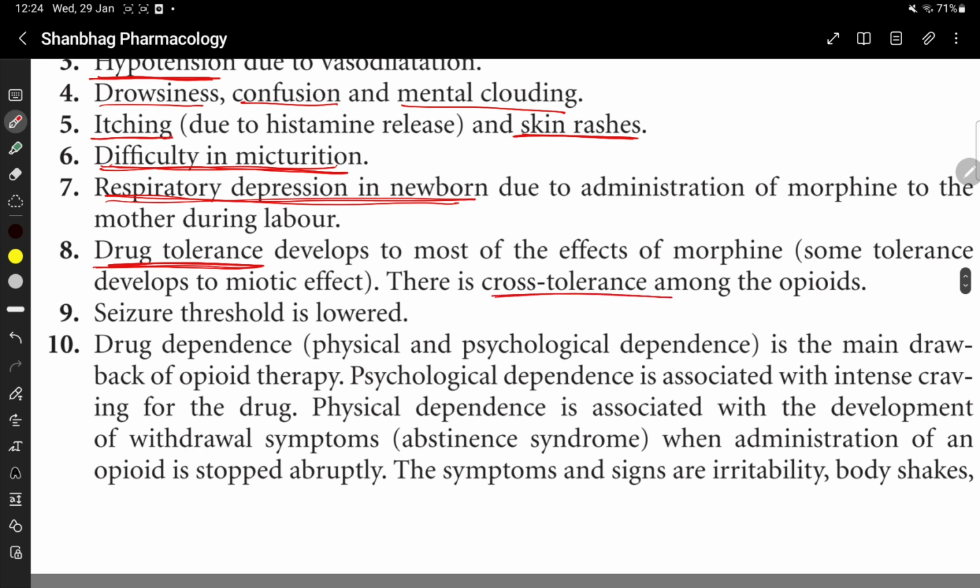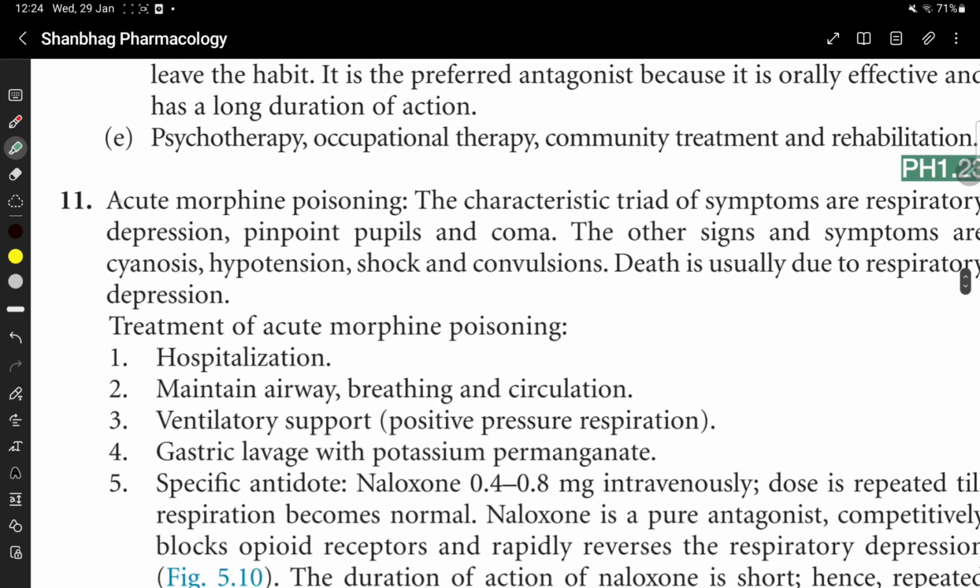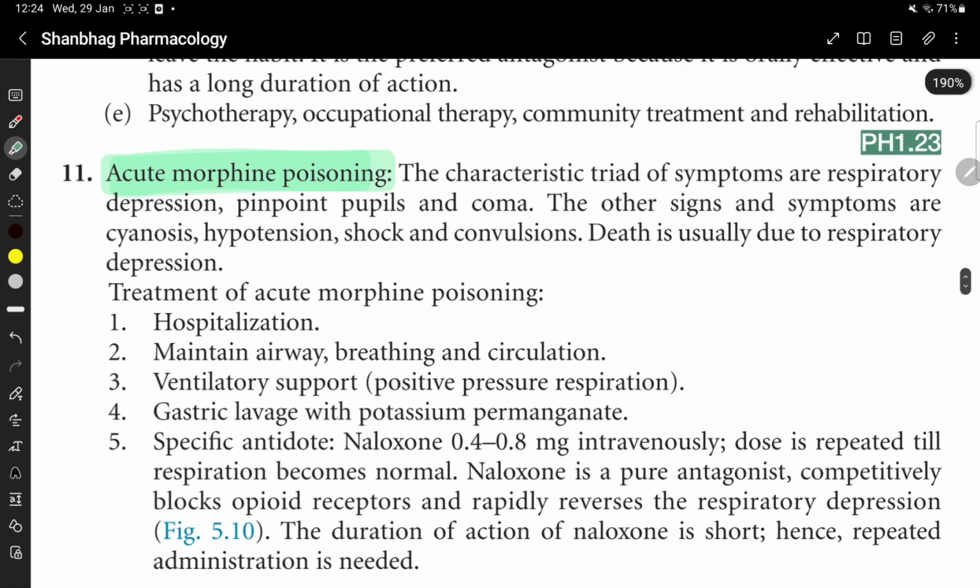Cross tolerance also occurs. There is cross tolerance among the opioids. Seizure threshold level is lowered. There is drug dependence, which can be physical or psychological. It is the main drawback of opioid therapy. Then we have acute morphine poisoning. The classical triad of acute morphine poisoning is respiratory depression, pinpoint pupil, and coma.